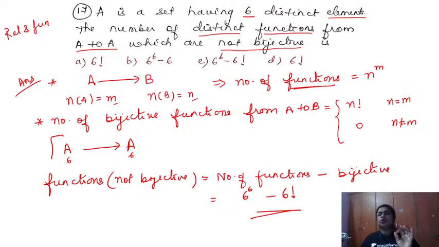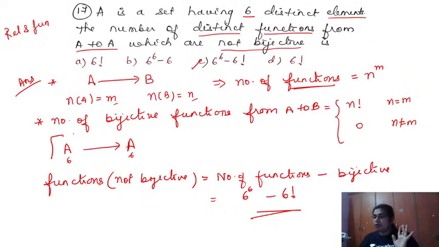So the only thing you should know is how many functions are possible and how many bijective functions are possible. Okay, so hope you have understood. The option which is satisfied is the C option. This is a 2018 question paper, the third session, which we are going to solve. Got it? Okay, yes. So we hope this is clear.